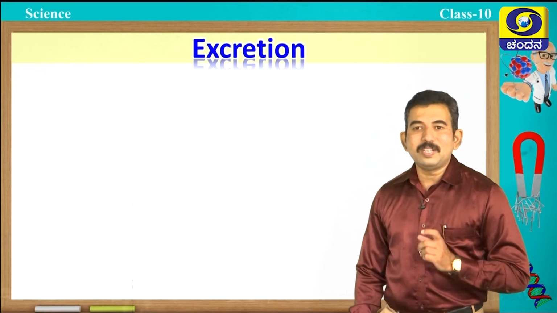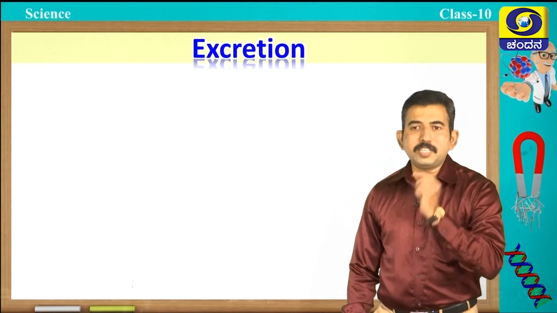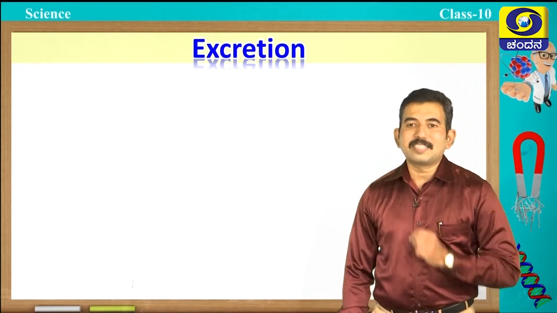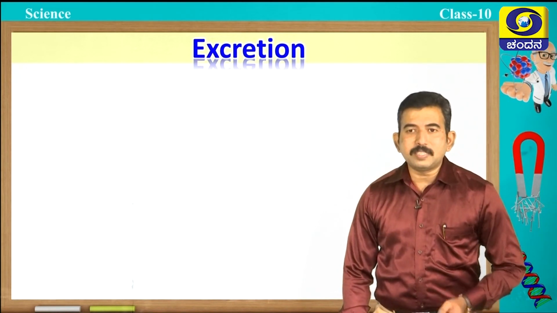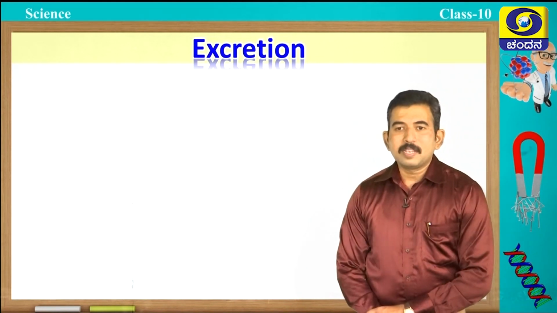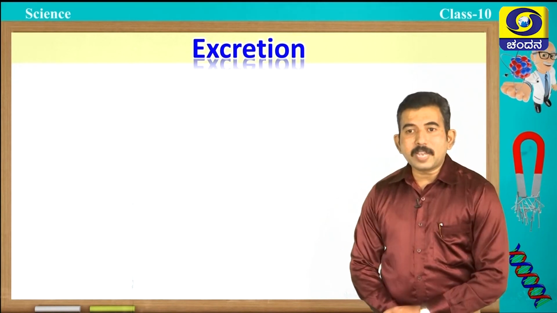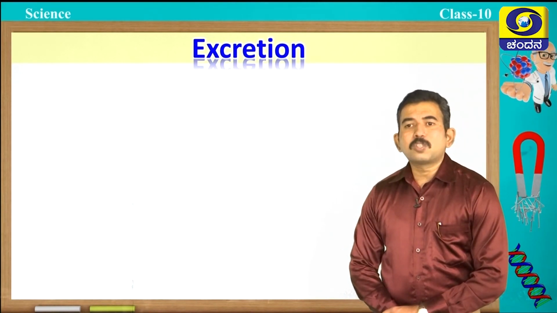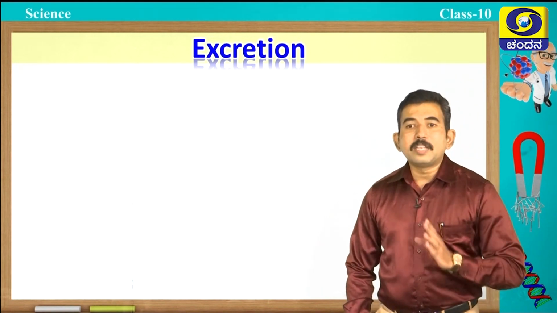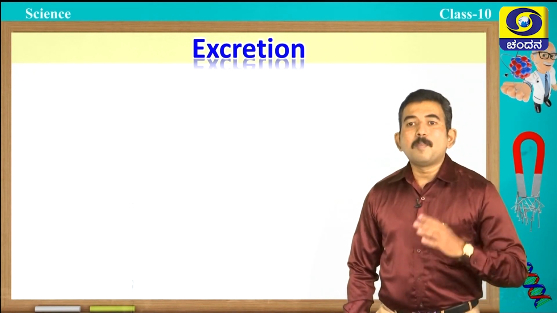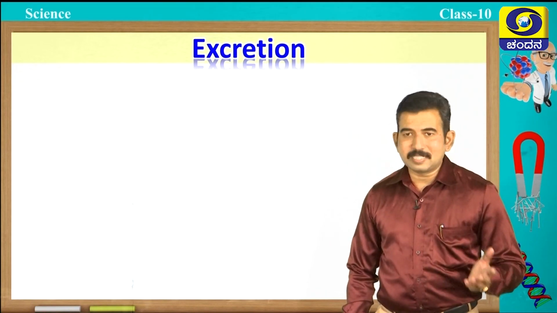Students, now we are going to discuss a very essential life process, that is excretion. There are many different types of metabolic activities taking place in our body, and when these metabolic activities take place, lots of waste is generated, especially nitrogenous wastes in the form of urea, uric acid, ammonia, etc.